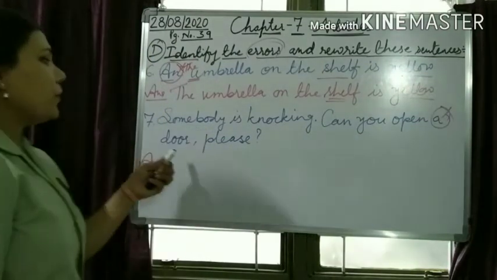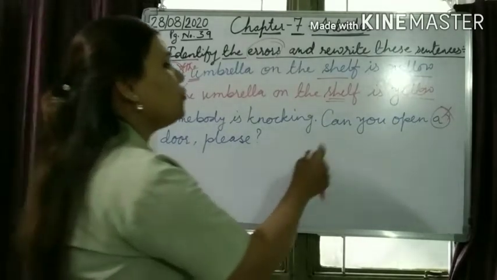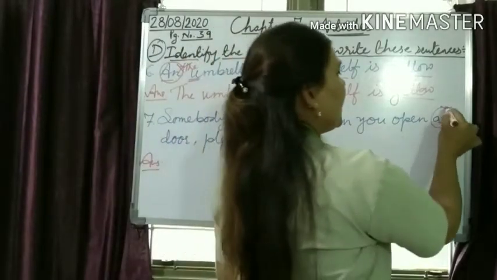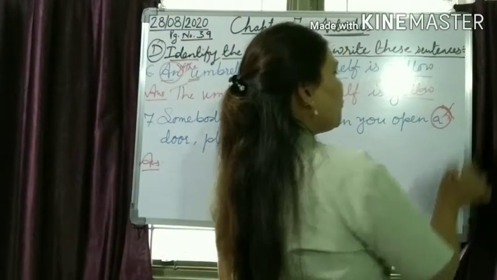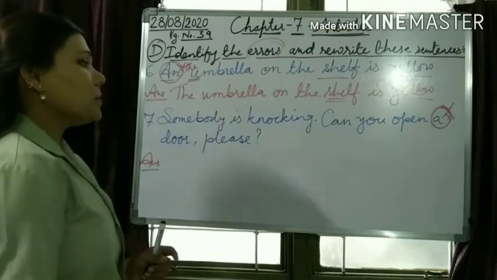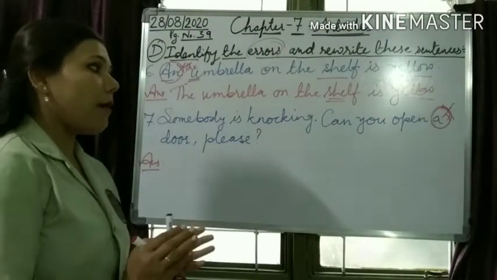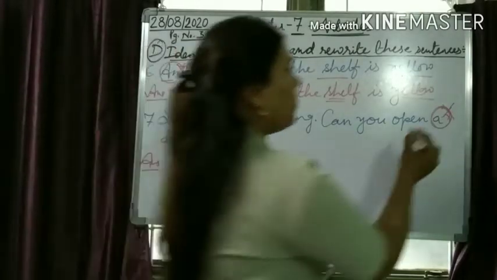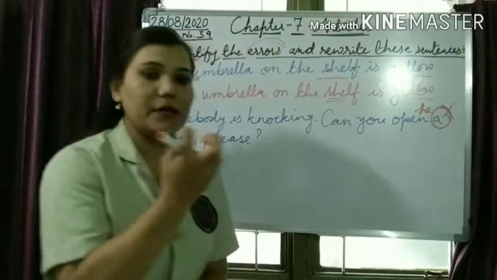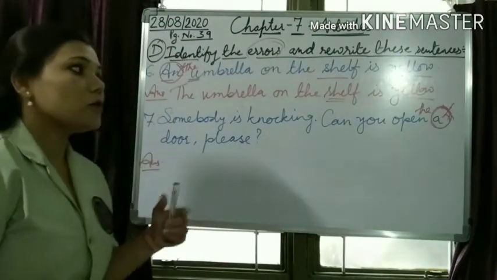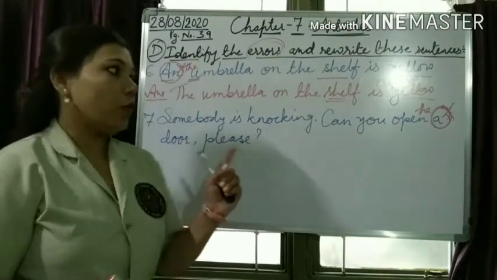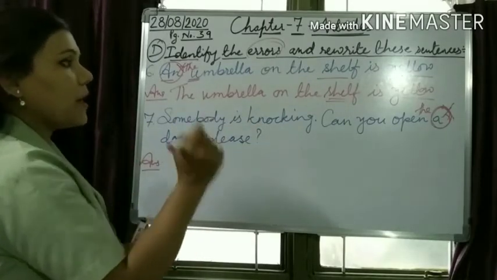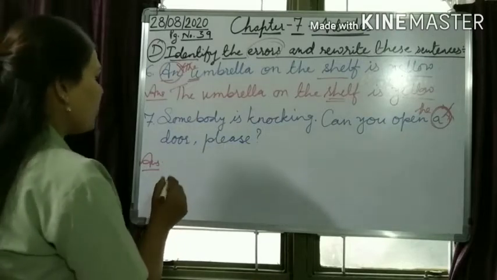And just to see the next one, somebody is knocking. Can you open a door, please? This article used is wrong. Why? Because here also specification is there. Somebody is knocking. Can you open the door? If somebody is knocking at the same door, the speaker is also asking to open the same door. So here specification is there. So which article would be correct? Article the. So how will the sentence be rewritten?